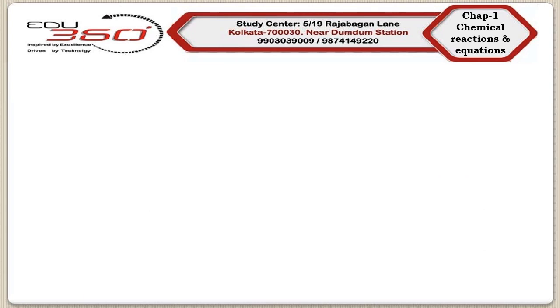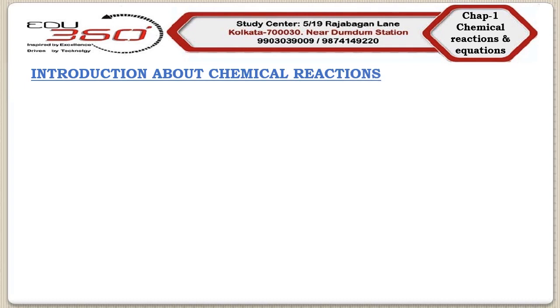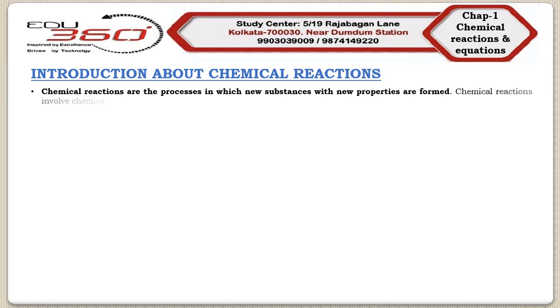First, we will discuss the introductory facts of chemical reactions. So first of all, we need to know what a chemical reaction is. Remember, there are processes by which we can get new substances having new properties. These processes are known as chemical reactions, which involve chemical changes. So we can say that chemical reactions are those processes in which new substances with new properties are formed. So chemical reactions will always involve chemical changes.